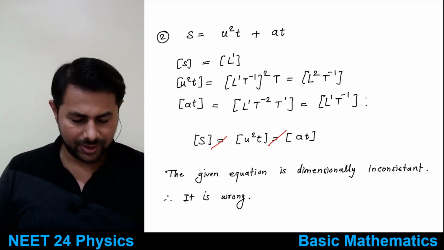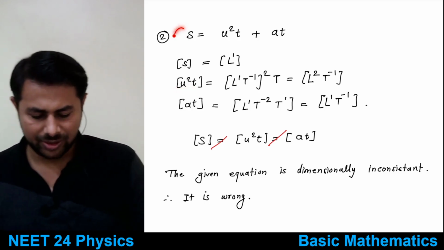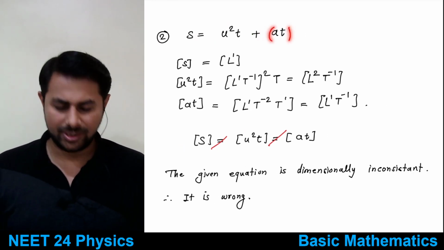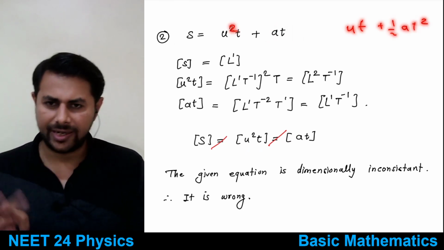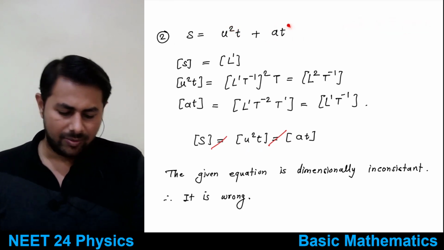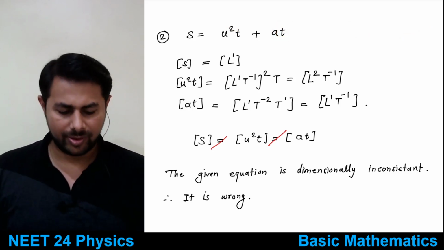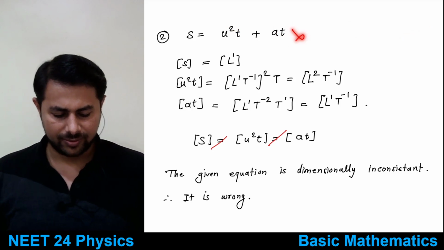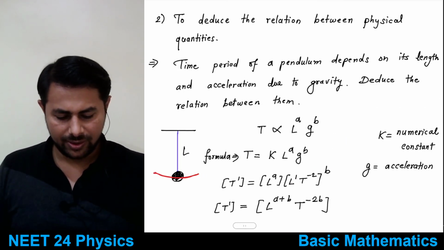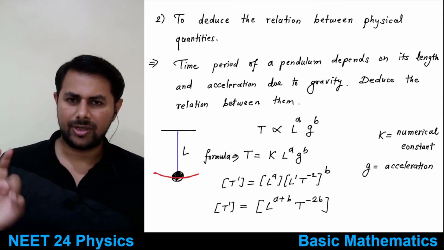You can check it, I have written it over here. Dimensions of this term, this term, this term don't match, because here it should be ut plus half at square. Here I have written an extra power of u and an extra power of t is dropped. So instead of 2 I have 1 only. So this is incorrect, dimensions won't match. So that was the first application.